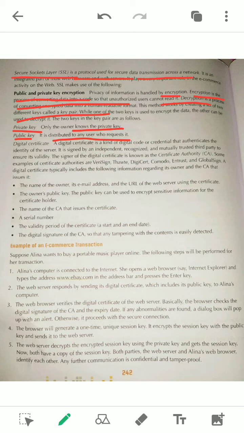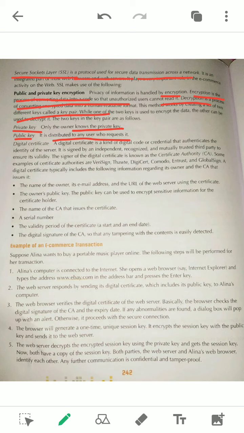Using this public key, you can also send requests to the servers for other transactions. Whenever you send any message to the servers, that message will be decrypted by the server only using its private key. In between, if someone gets the message, he cannot read it because he doesn't know the private key of the receiving server.